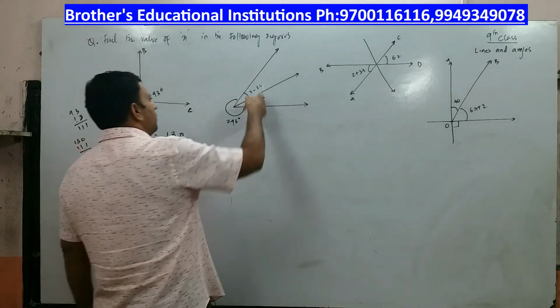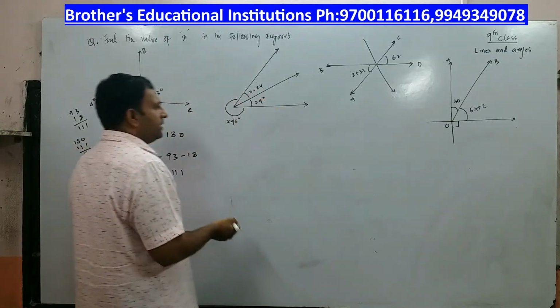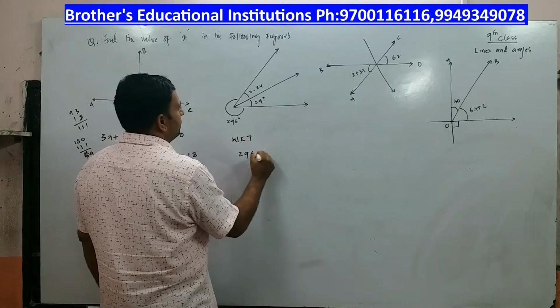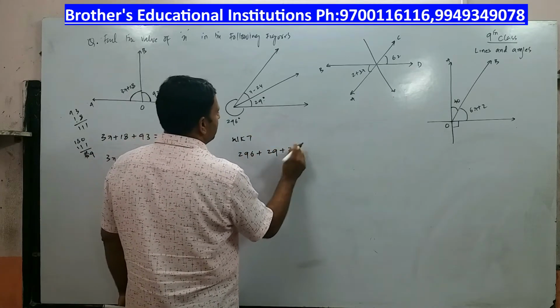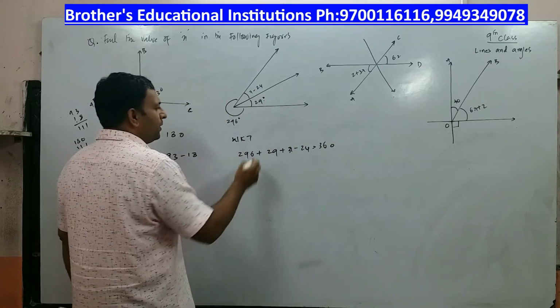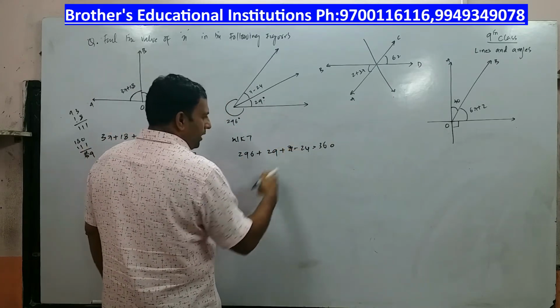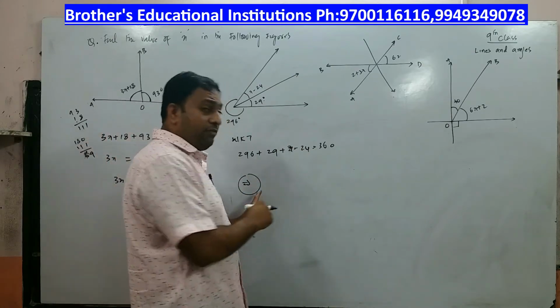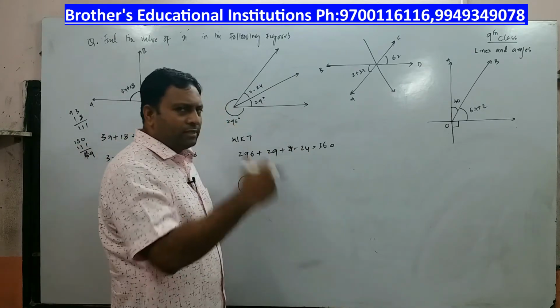Again, what is the total angle? 360 degrees. So we know that 296 plus 29 plus x minus 24 is equal to 360. So I think you can calculate and give me the answer in our comment box. Alright, I am leaving it for you. You calculate and give the answer in the comment box.